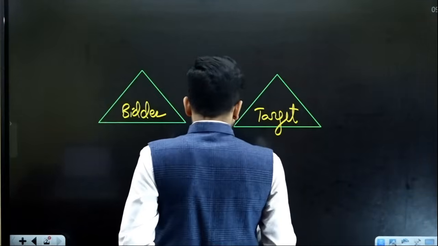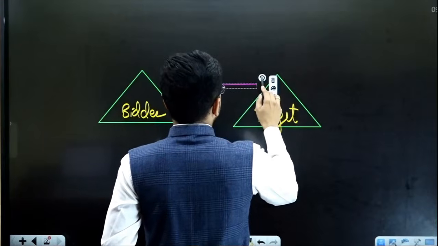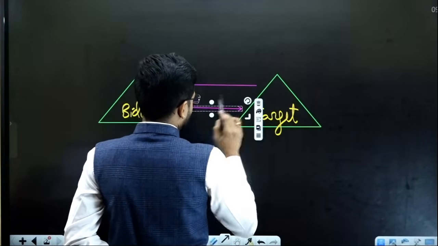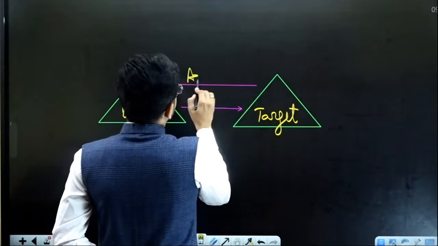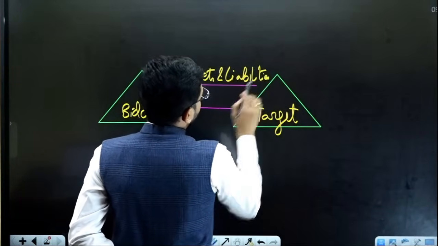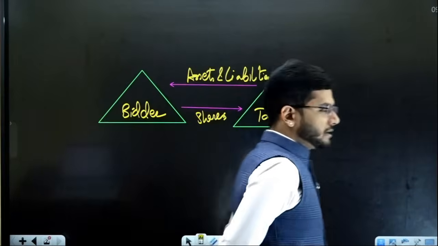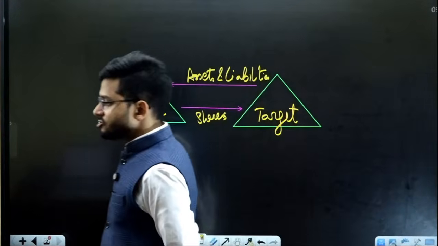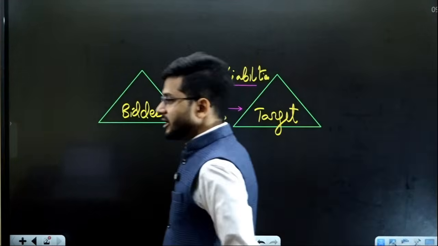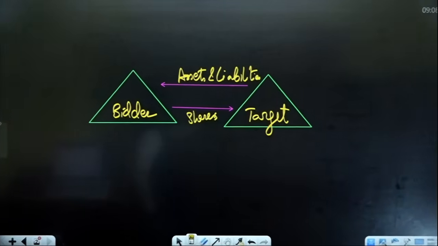So all the assets and liabilities of the target company will form part of the bidder's assets and liabilities. And in return, the bidder company will give its shares to the target company. This is how the deal will happen. All the assets and liabilities will be transferred from the target company to the bidder company, and in return, the bidder company will issue its shares to the target company shareholders. That is the reciprocal arrangement which will happen in this particular case, and this reciprocal arrangement is going to be the basis of our mergers and acquisition deal that we are going to value.